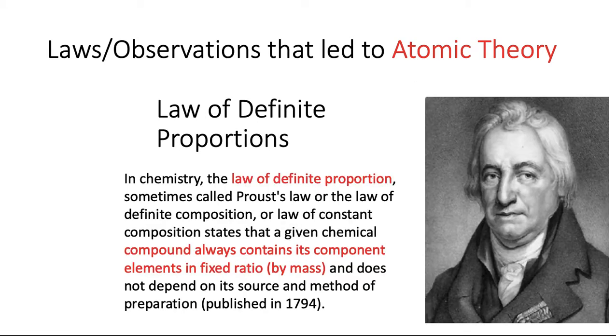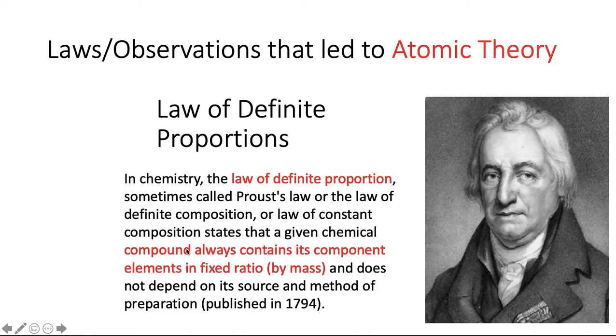The next law that contributed to the atomic theory is the law of definite proportions, sometimes called Proust's law after the gentleman that first termed it. We can also find it under the law of definite composition or the law of constant composition, etc. So all of these are synonyms of each other. They mean the same thing. It states that a given chemical compound will always contain component elements in a fixed ratio, and it doesn't depend on the source or how it's prepared.